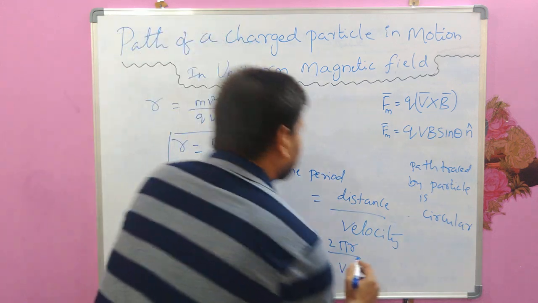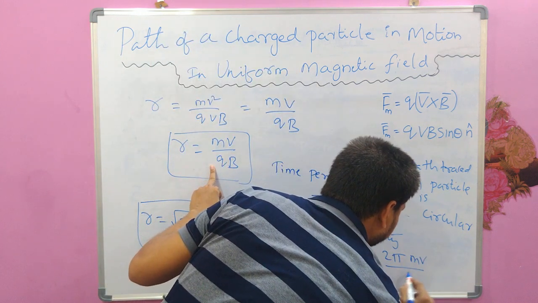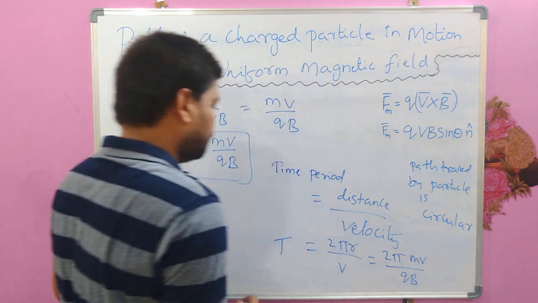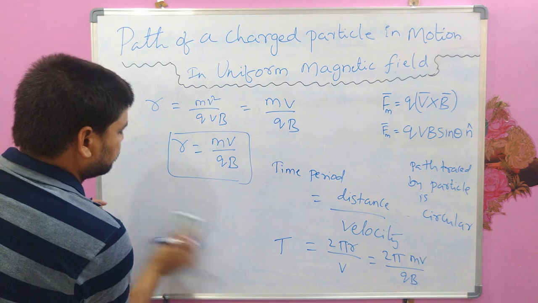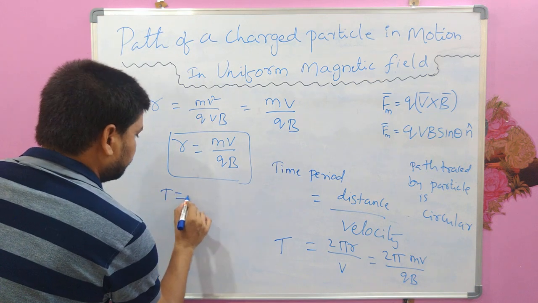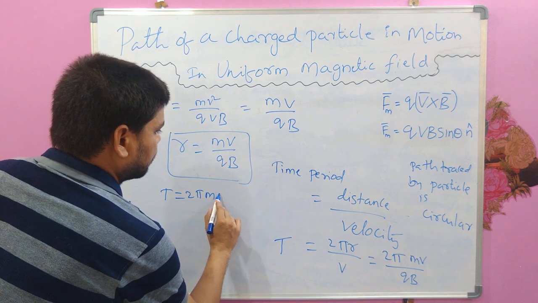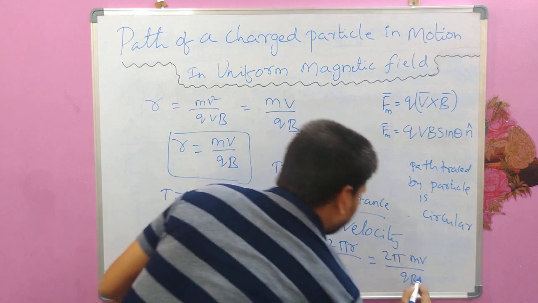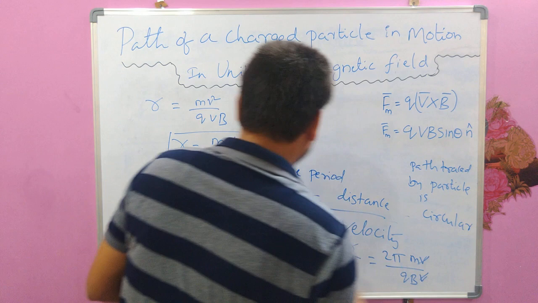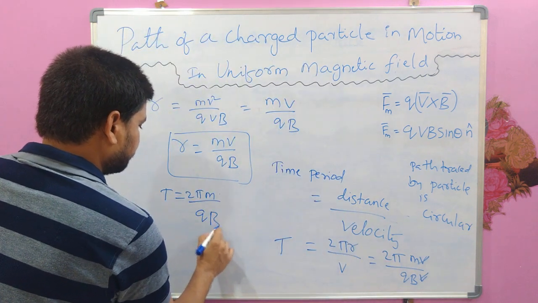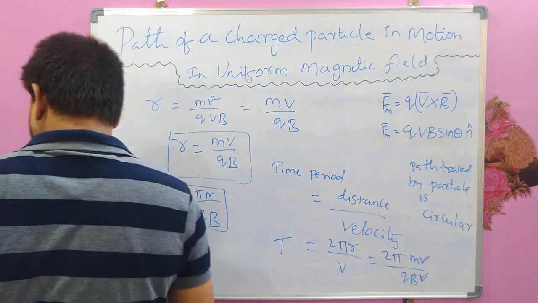So we know what r is: mv by qB. So 2 pi mv by qB is the expression for time period. So T equals 2 pi m v by qBv, and you cancel the v, so that T equals 2 pi m by qB. So this is the expression for the time period of that charged particle.